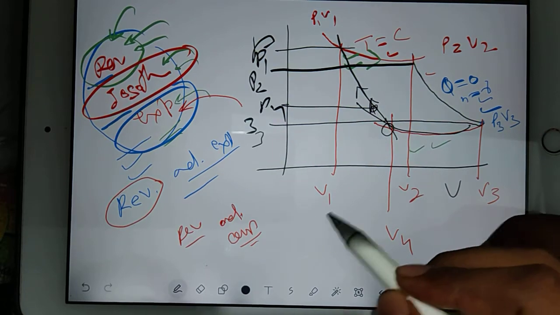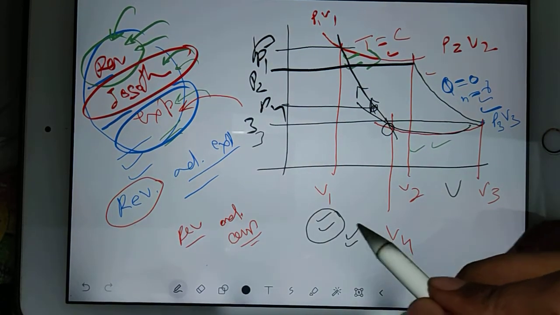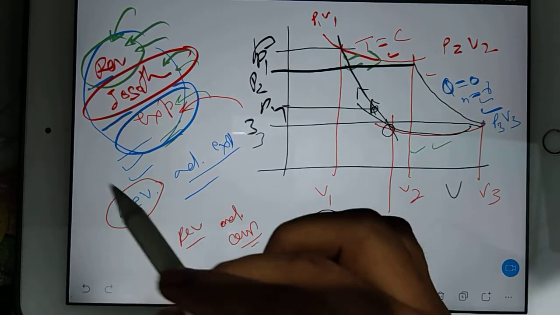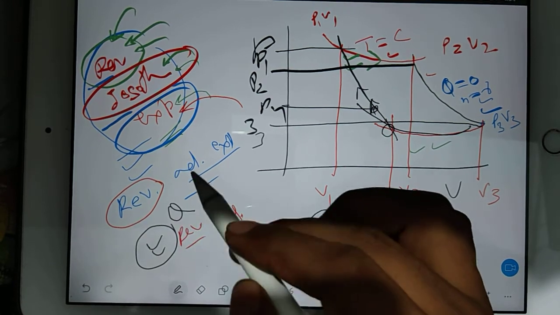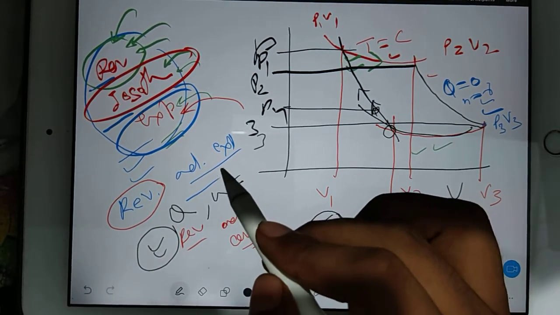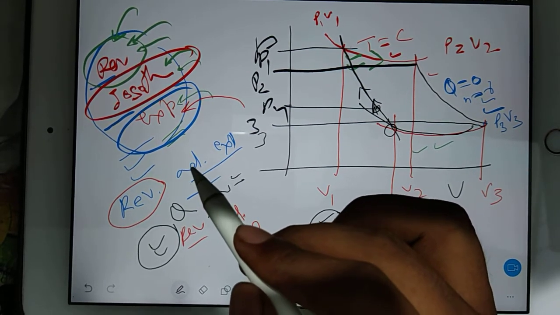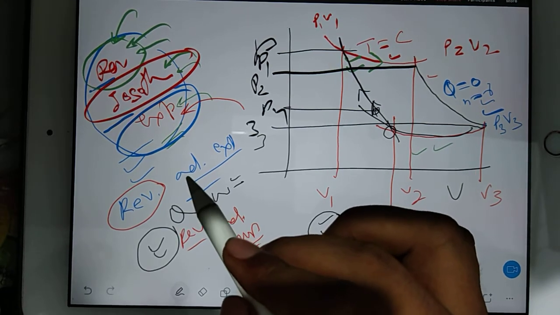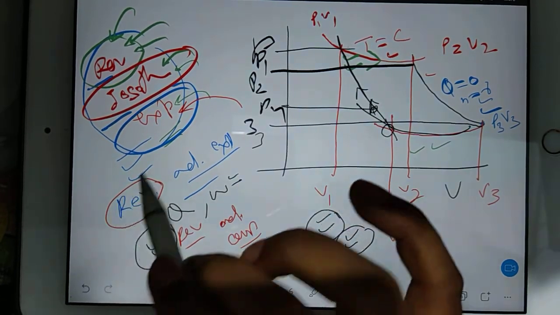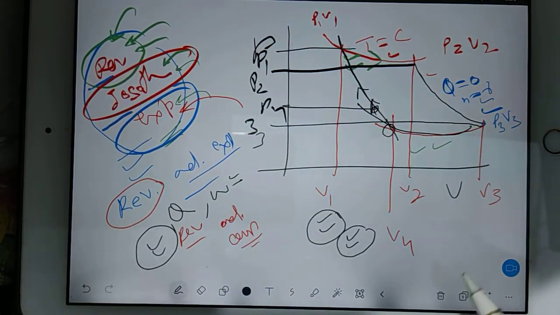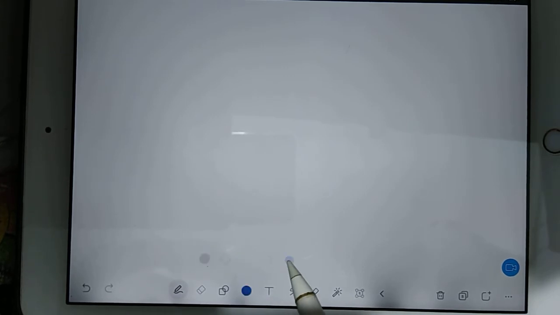Whenever you have reversible adiabatic expansion and reversible adiabatic compression, you should know their formulas. Already we have discussed. You should know, whenever there is an isothermal process, what the heat formula is and what the work done formula is, and we have discussed these in our previous chapters. So we should know directly the efficiency of a reversible Carnot engine. Because we are using all reversible processes, this engine is a reversible engine. So we are going to discuss Carnot engine efficiency.